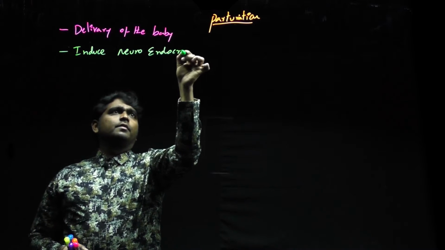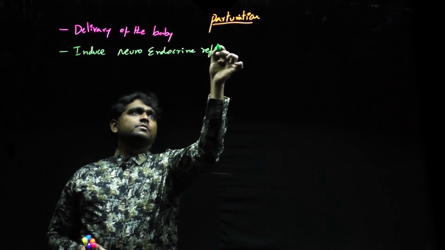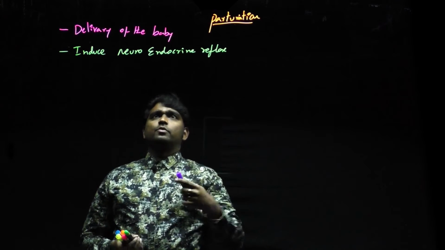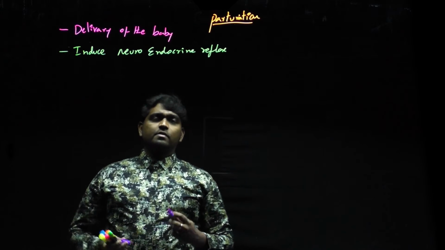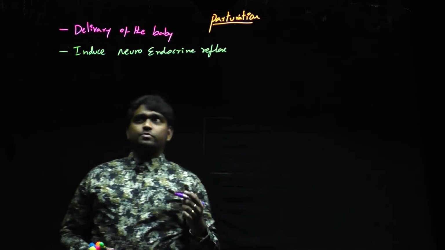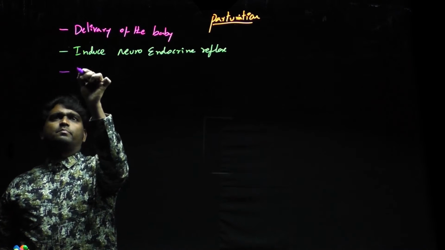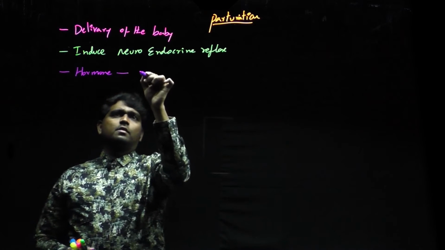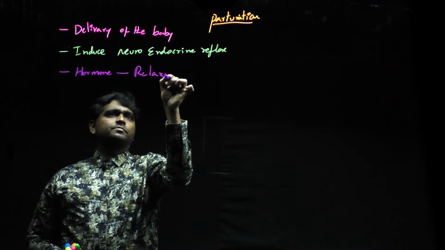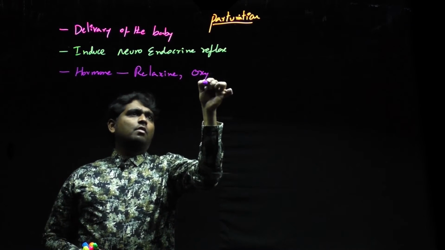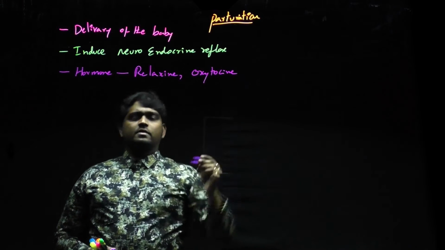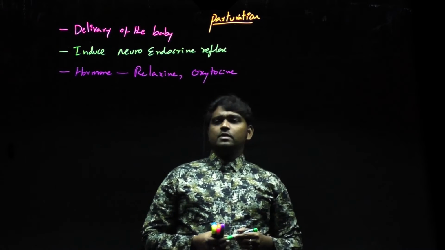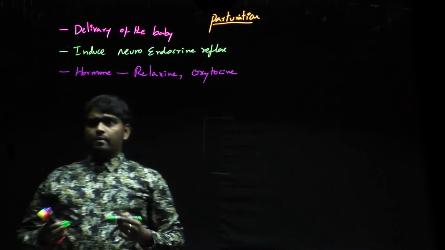it is induced neuroendocrine reflex. So that means in this neuroendocrine reflex, there are nerves and also there is a chemical substance involved. Chemical substance means simply hormone. What are the hormones involved here? The hormones are, one is relaxin, second one is oxytocin. Relaxin and oxytocin. That means parturition is completed in 2 phases.